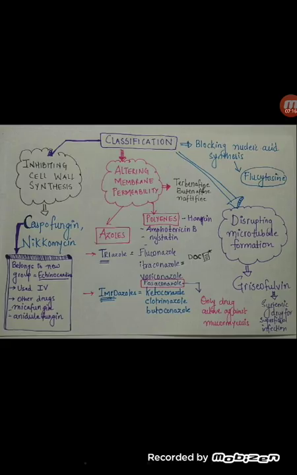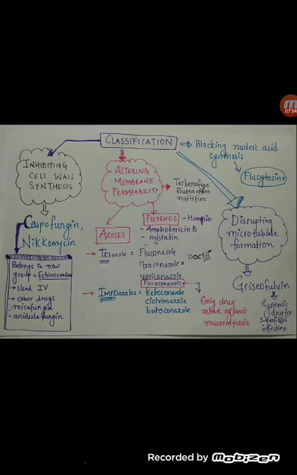So inhibiting cell wall synthesis, which drugs would be there? Remember, cell wall: that is the echinocandins, the caspofungin group, and nikkomycin, which inhibits chitin synthesis. Now caspofungin belongs to the newer group of antifungal drugs we have, the echinocandins, and they are mostly used intravenously. The other drugs included in this group are micafungin and anidulafungin, right?